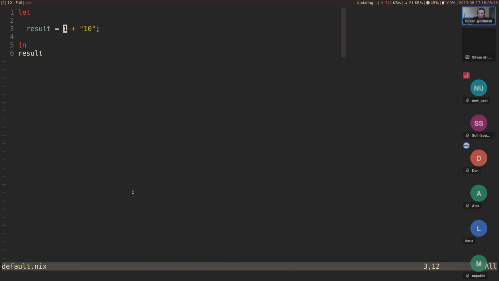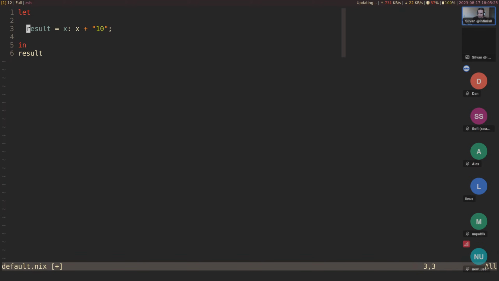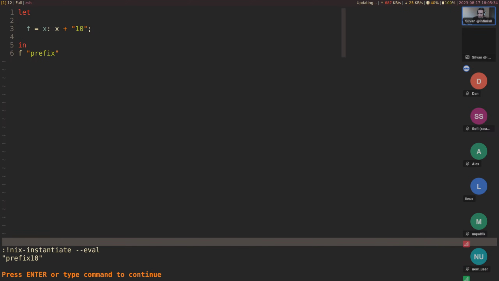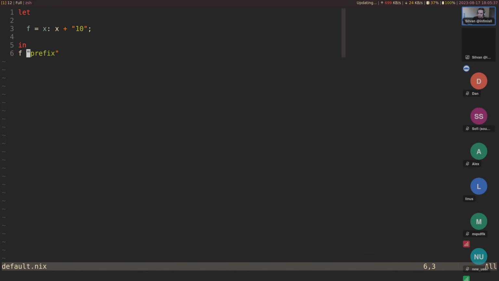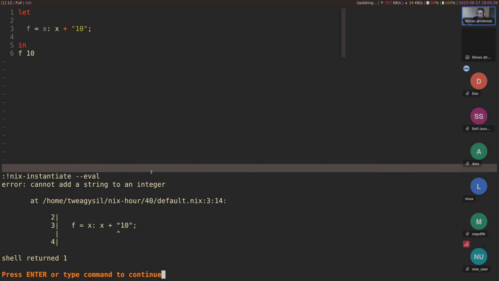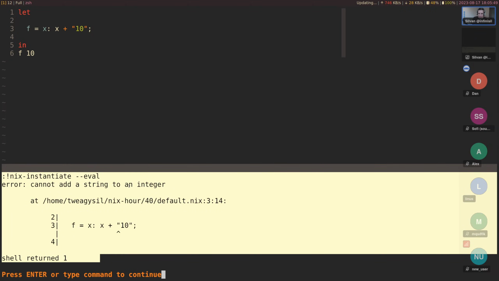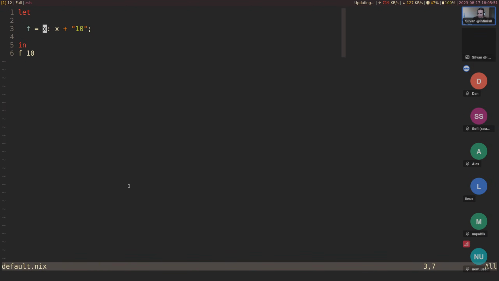But let's see what happens if we, for example, nest this in a function. So let's create a function. The function just calls x plus 10, and now we can do f. We could say prefix. That should work. All right. But if we say number, that shouldn't work. Oh, and actually, it's not a terrible error, but okay. So we have these stack traces, but what happens if we have something more intricate?